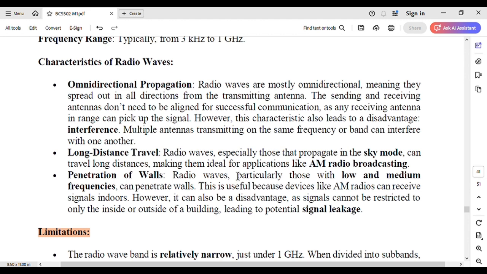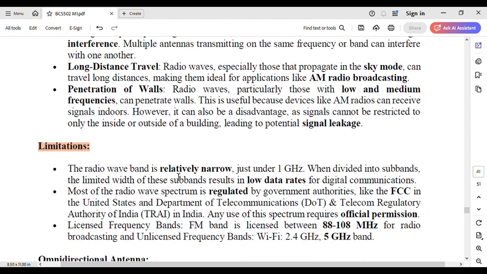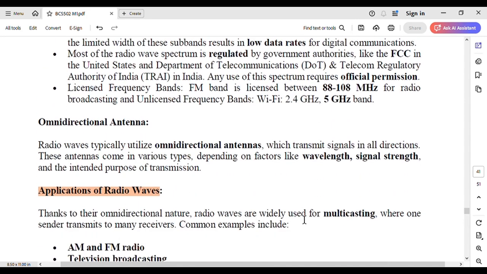And the second characteristic is long distance travel and penetration of walls. So we can cover long distances, and radio waves can easily penetrate walls and other objects. The limitations are that the radio wave band is relatively narrow, with low data rates, and official permission is required. So like that, some limitations are present.